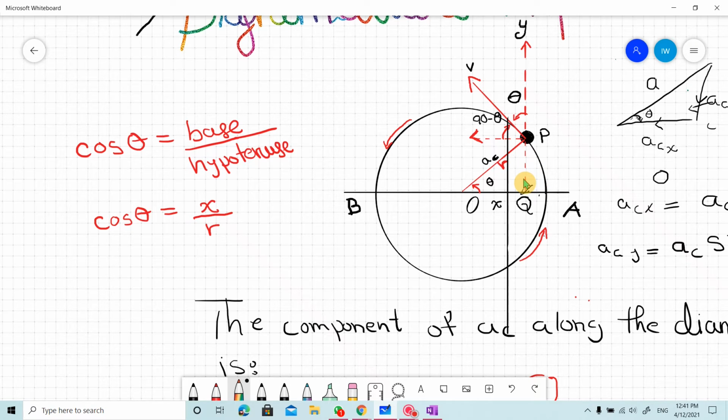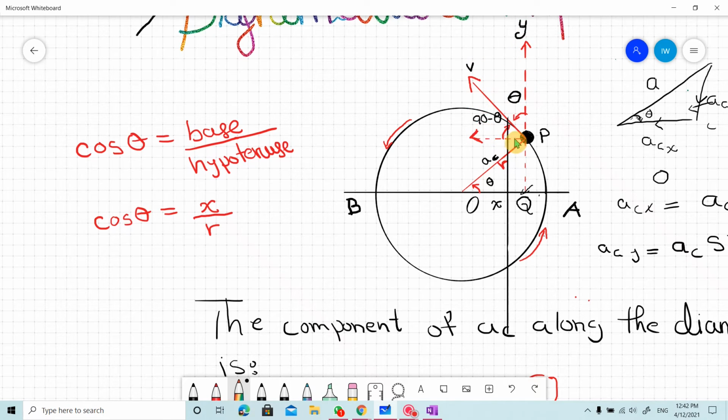Now we will derive the formula for the velocity of the projection. As you know, this body is moving in a circle, so it has a velocity directed as seen in the diagram. This velocity is resolved into its components.